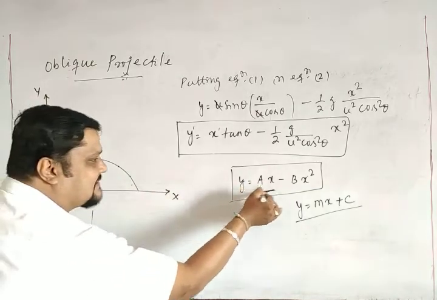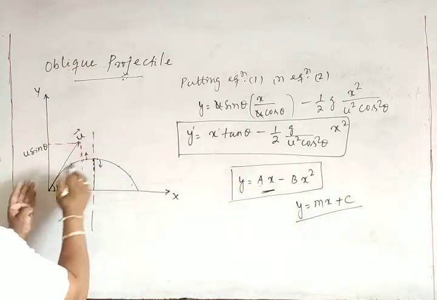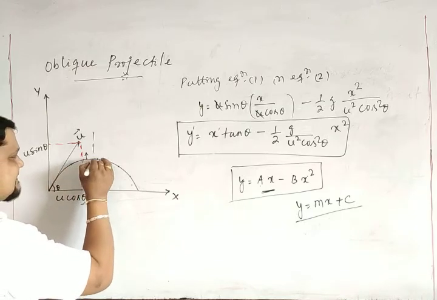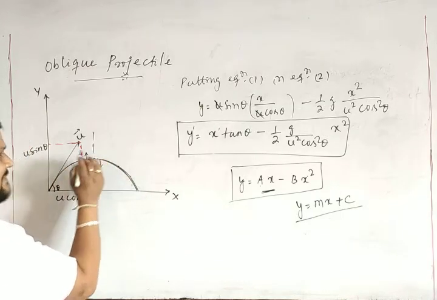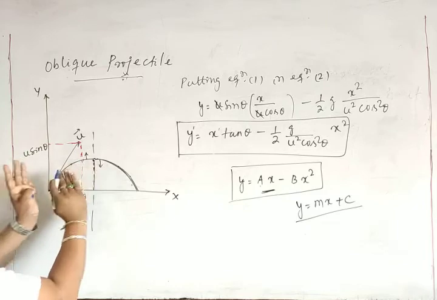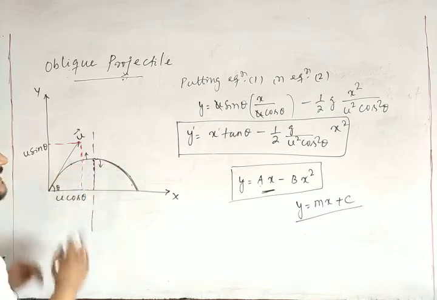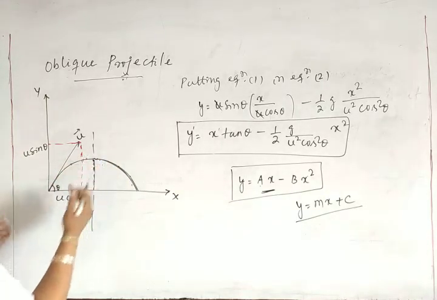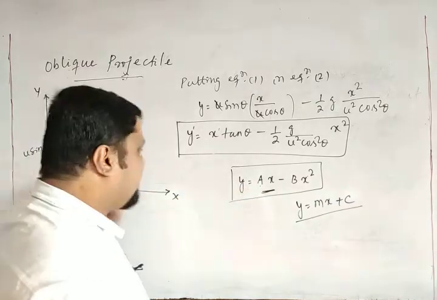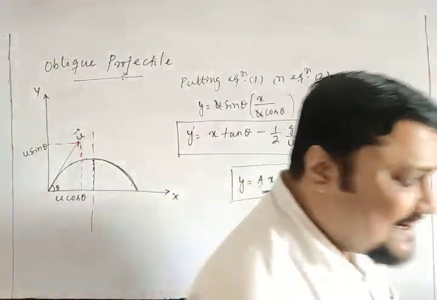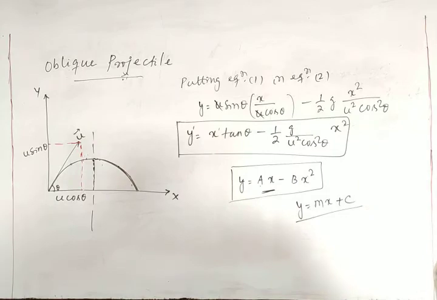If this type of equation is there, then it is symmetric, meaning whatever the curve is here, the same thing is there. Both sides look the same, a mirror image. So it is symmetric like this. This type of equation is the equation of a parabola. That means the trajectory of the projectile is a parabola.